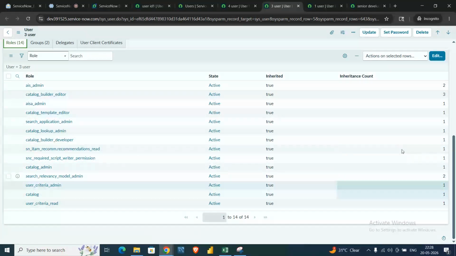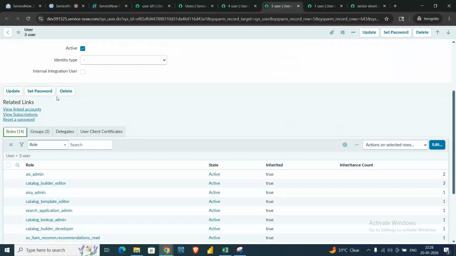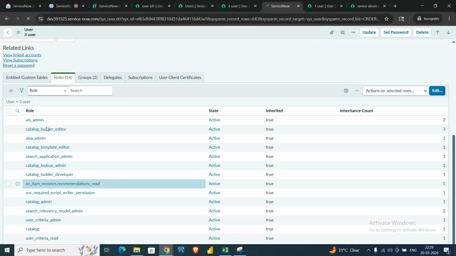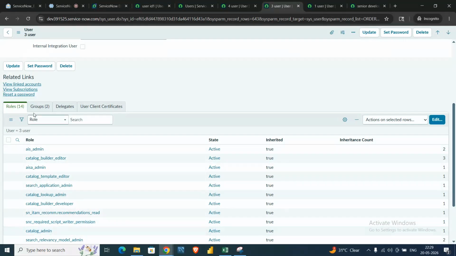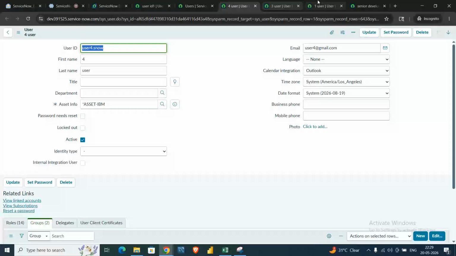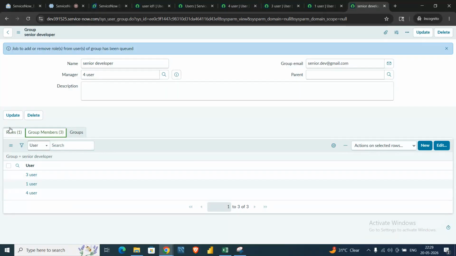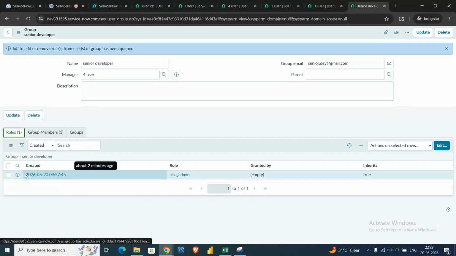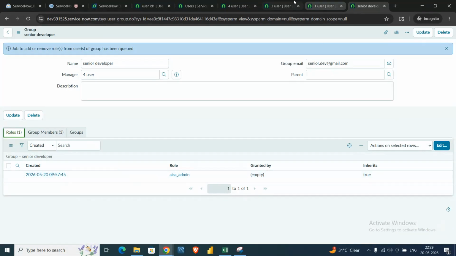If I click the edit button in the role tab, there are no roles in the selected list, but how is it showing here? Because these roles are coming from the group. I added this role to this group, that's why the roles are inherited by the user.